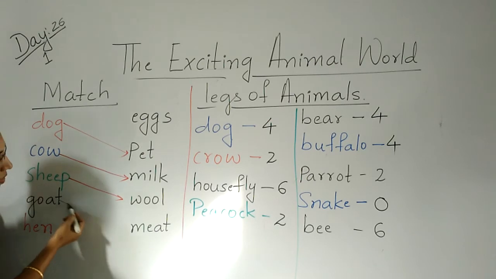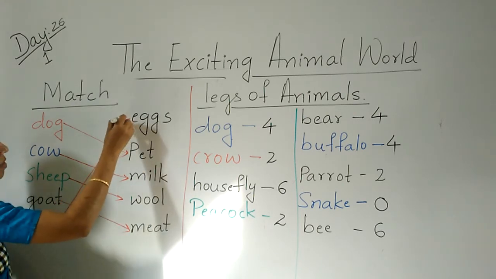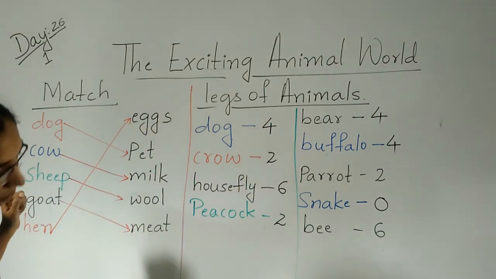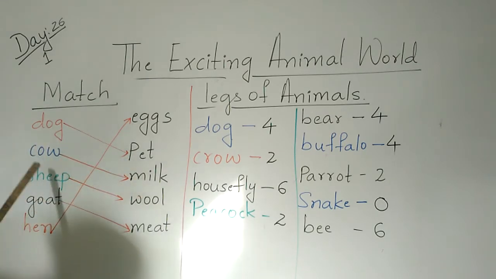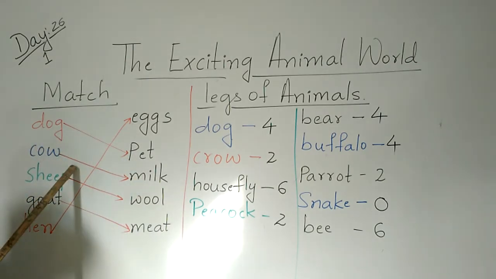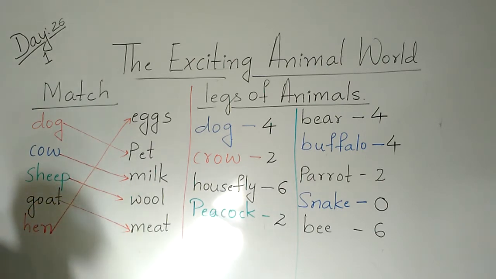Goat gives us meat. Hen. Hen gives us eggs. So dog is a pet animal. Cow gives us milk. Sheep, wool, goat, meat, hen, eggs.